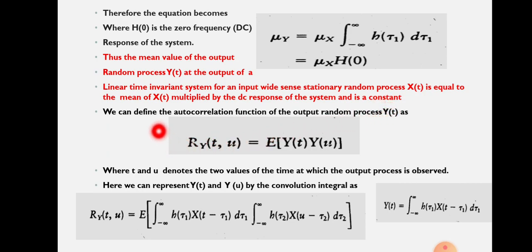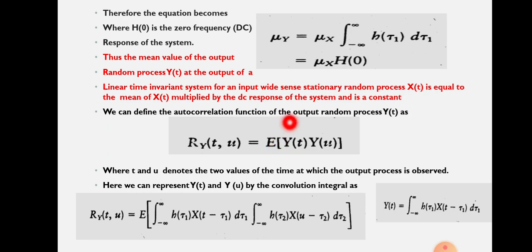We can define the autocorrelation function of the output random process y of t as follows. What is the autocorrelation function? Remember the equation. For the autocorrelation function of a random process y of t, we observe y of t at different times t and u. So we can write r y of t comma u equal to expectation of y of t and y of u, where t and u denote the two values of time at which the output process is observed.